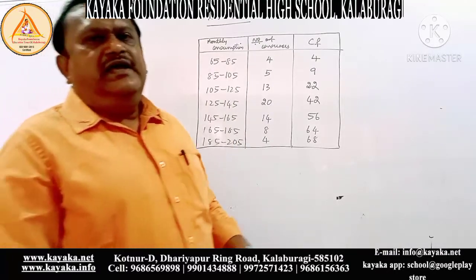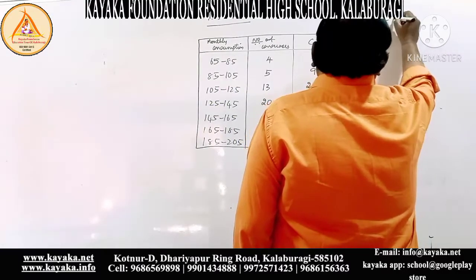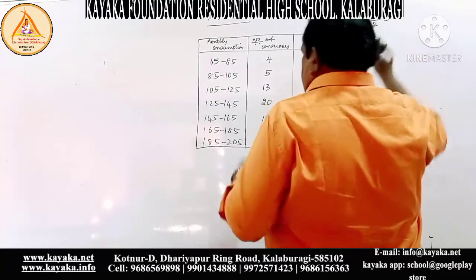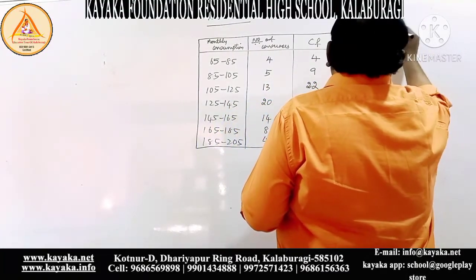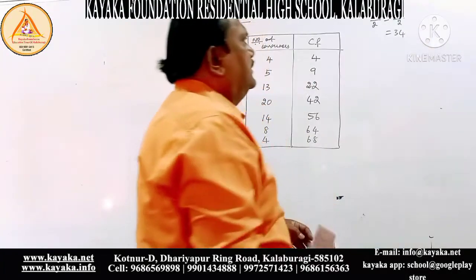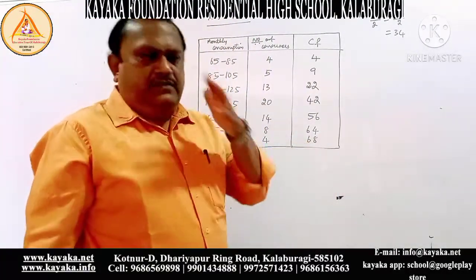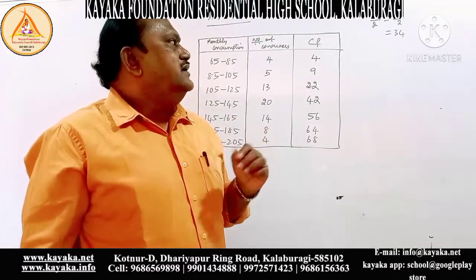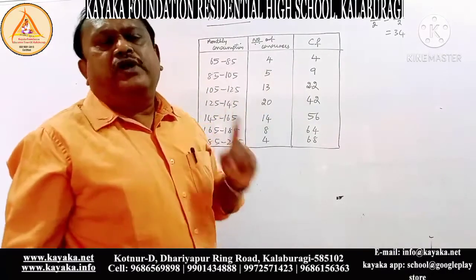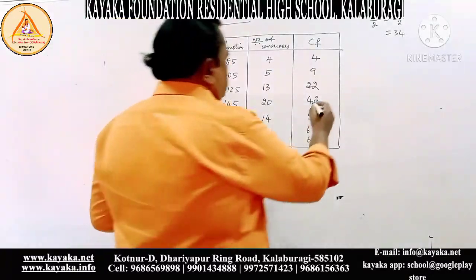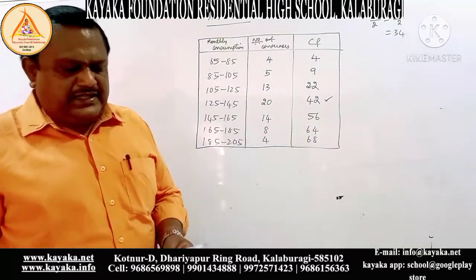First you have to calculate n by 2. The value of n is already given, the total is 68. Therefore, 68 divided by 2 gives 34. Now, in the cumulative frequency, find where 34 comes and mark a tick mark there.